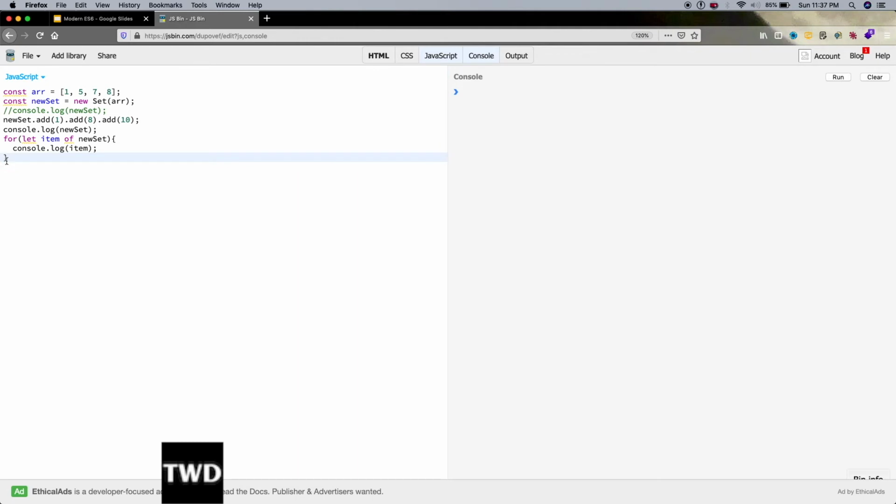Now what we are going to see is a practical example. That practical example has been used in many places, so we are going to see that practical example of a set. Many times we require removing duplicates from an array. It's a common interview question, and it is required in production level applications also. So let's see that. Let me remove all this and show you the practical example.